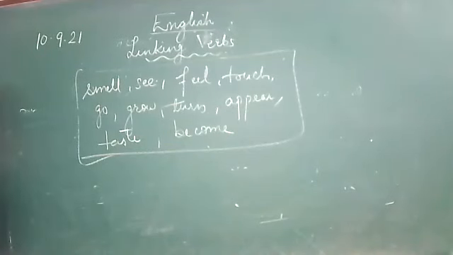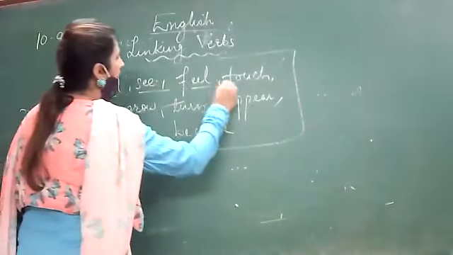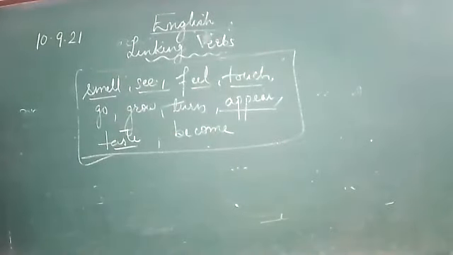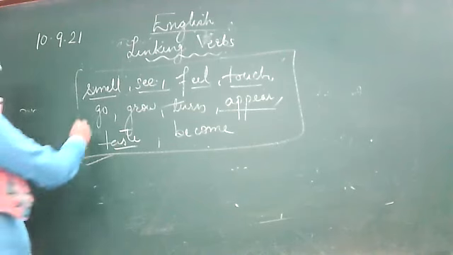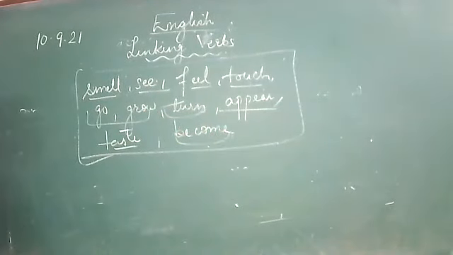So how will you remember these? You will have all the five words of the five senses. What are our five senses? Taste, feel, touch, see, and smell. All these five words of senses, and then go, grow, turn, and become. Remember in this manner. Okay, ma'am. So these are the linking verbs.